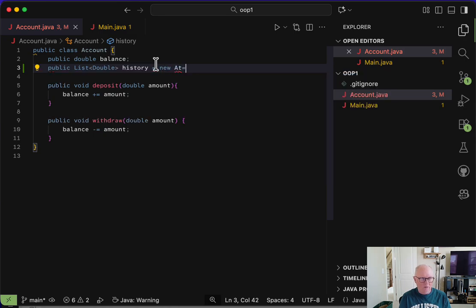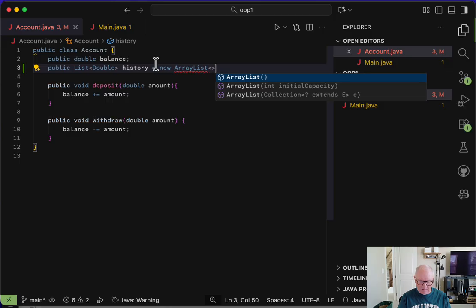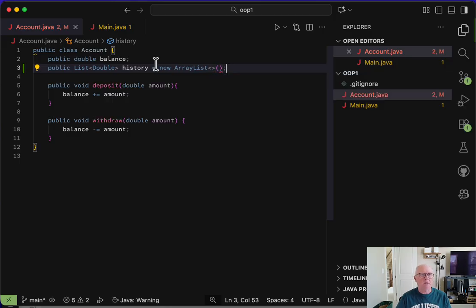New array list. And notice here I'm losing this diamond operator, which basically just tells the compiler, hey, look at however I'm parameterizing this class here and just duplicate it. So the compiler knows what you mean, right?